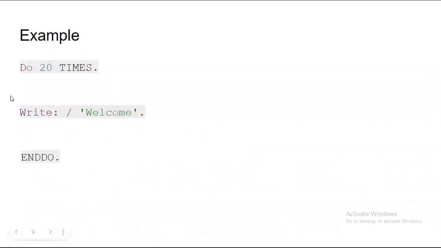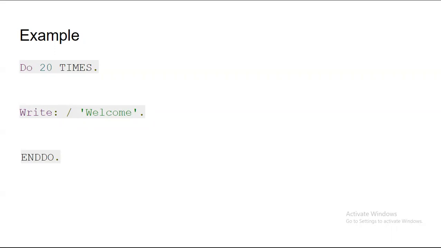See, it is like this. Suppose I want to display "welcome" 20 times, then I can write: do 20 times, dot, write, then my statement welcome, and end do. Please understand, for while, what was the last statement? End while. For do, what is its last statement? End do.